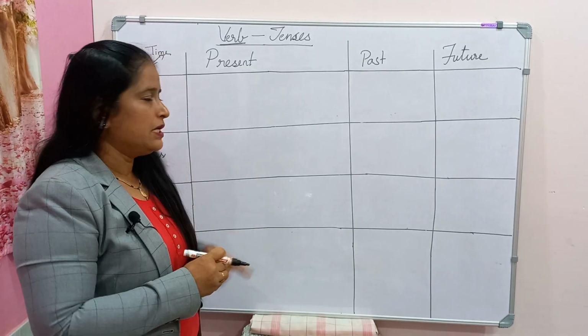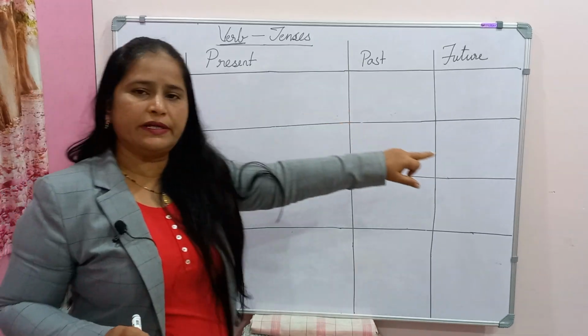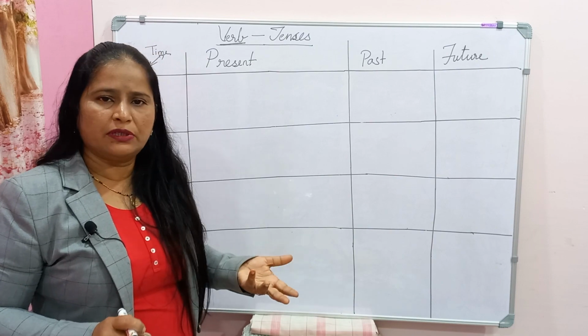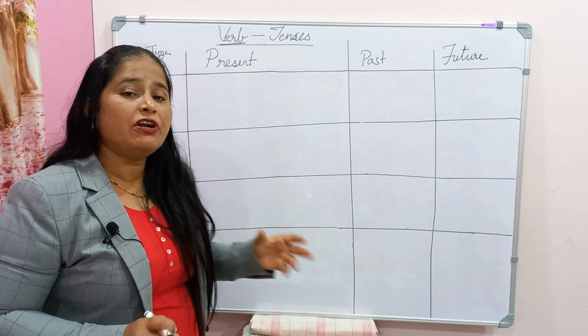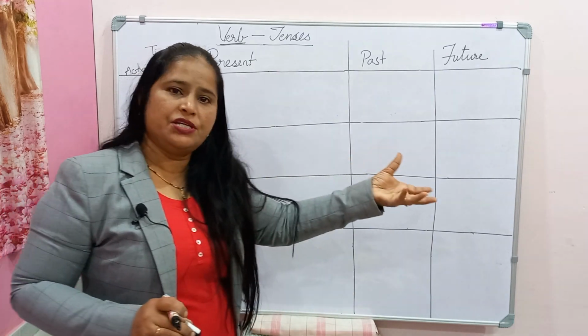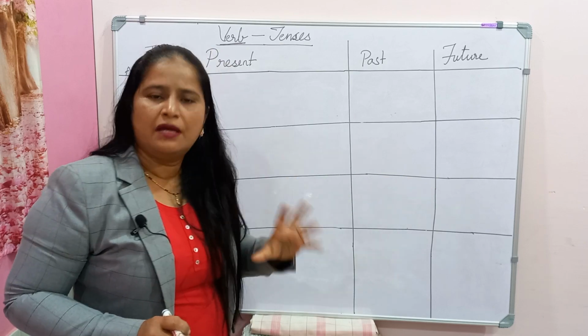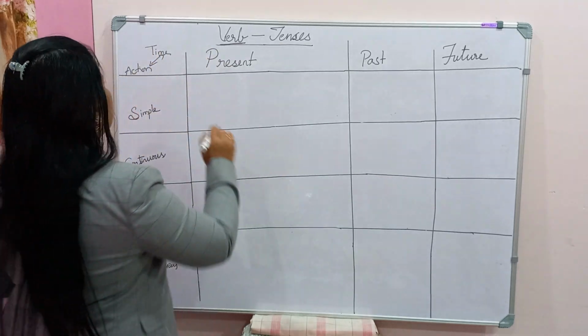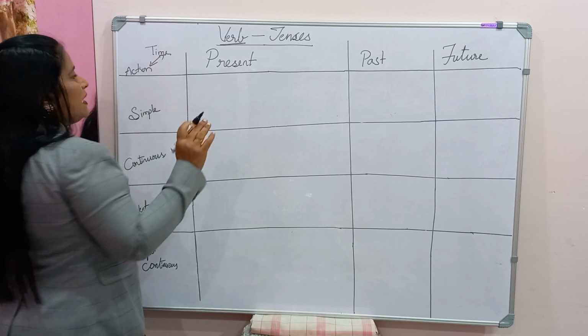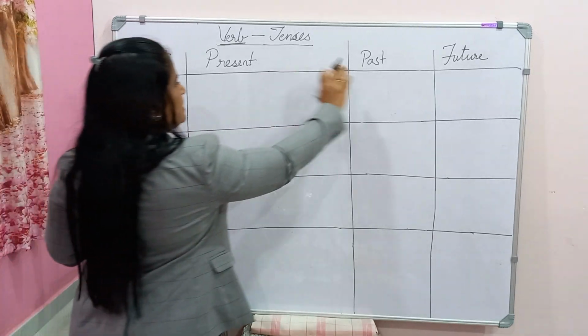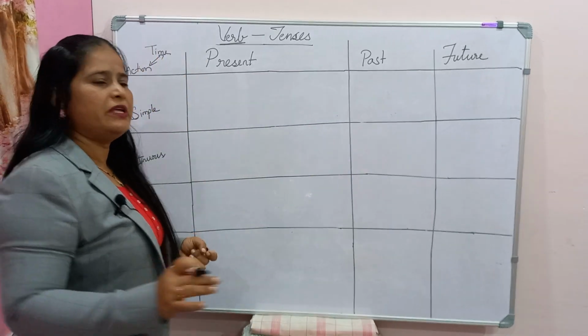Just now I said eat and eating; both seem to be the same, happening in the present time. But when do we use which? Ate and eaten both seem to be past, but when do we use which? That is what gives the clarity of time. So now present, past and future, hope everybody will understand.